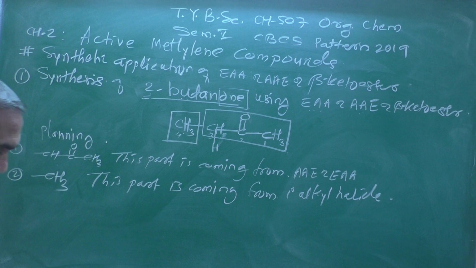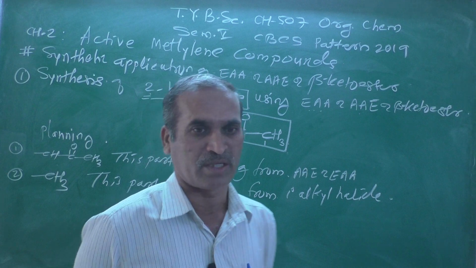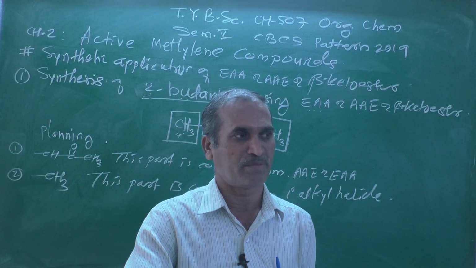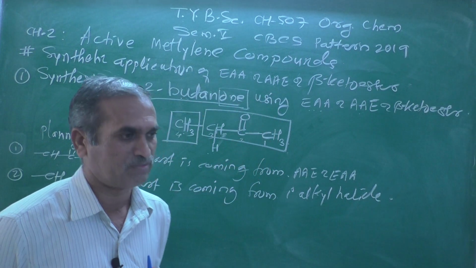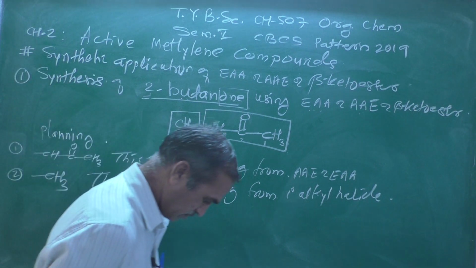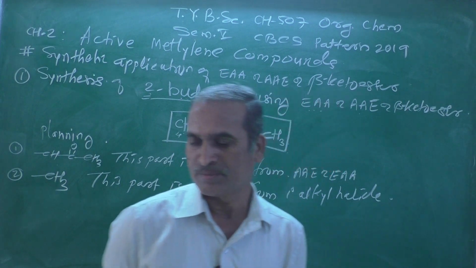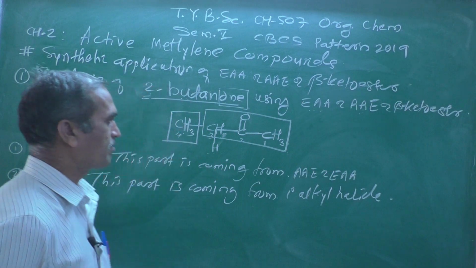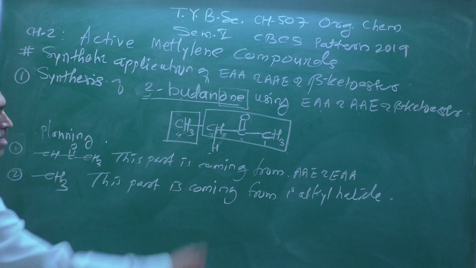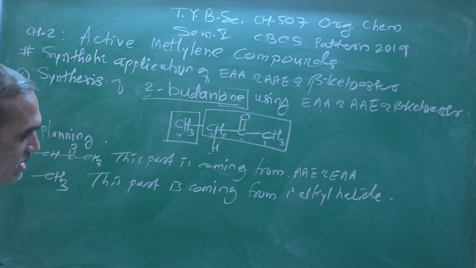And one hydrogen atom which is coming from the workup. Workup means during the reaction, the work which we are doing for getting the crude product, that process is known as a workup, and from that this hydrogen is coming from the protonation, that we will see later on.